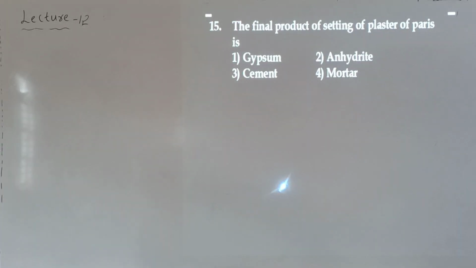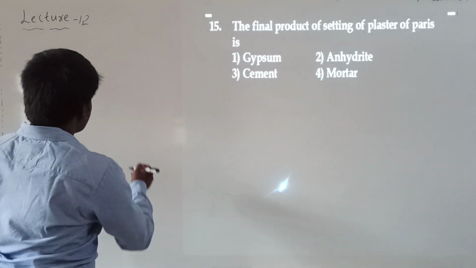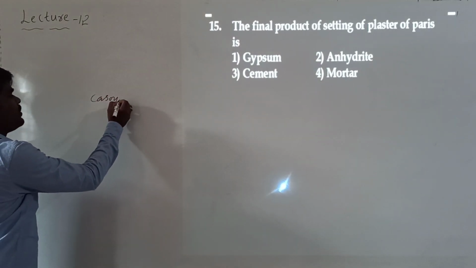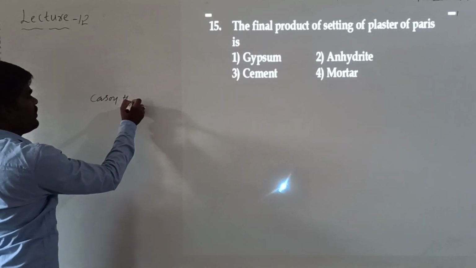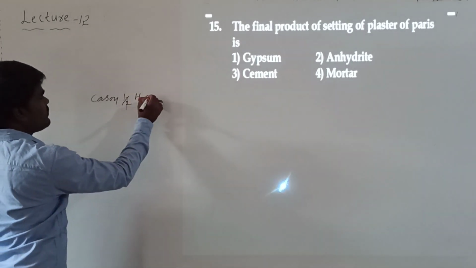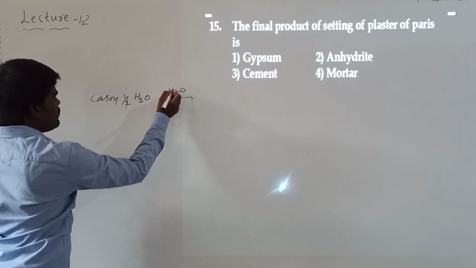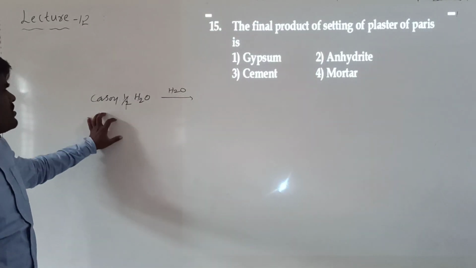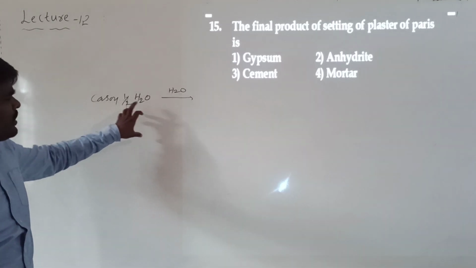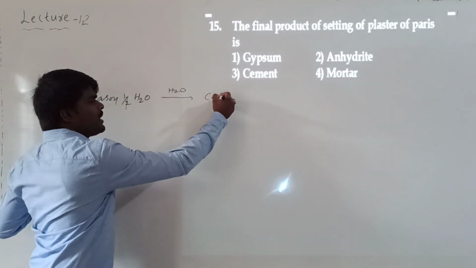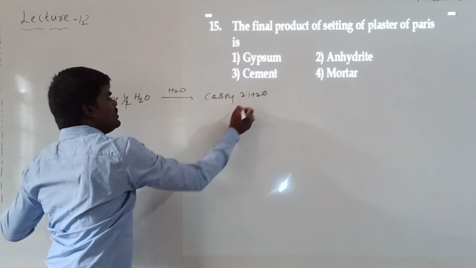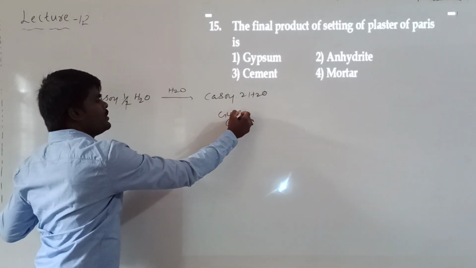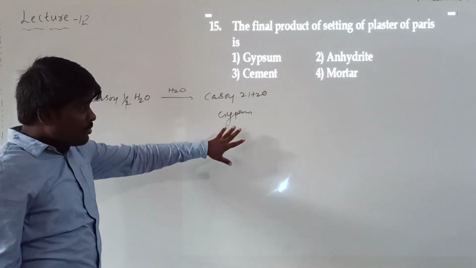Now, look at the next question. The final product of setting of plaster of Paris is. Generally, see what happens. What is plaster of Paris? CaSO4·½H2O, half mole of H2O. Plaster of Paris is widely used in the making of statues and bone settings, etc. This plaster of Paris solid powder, when it is mixed with water, will be converted into calcium sulfate dihydrate, CaSO4·2H2O. What is this? This is gypsum.